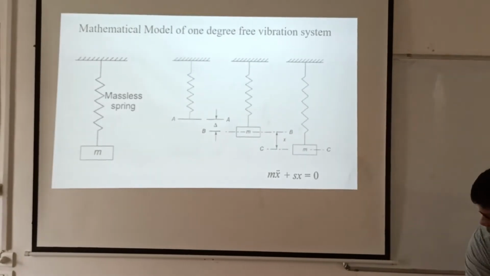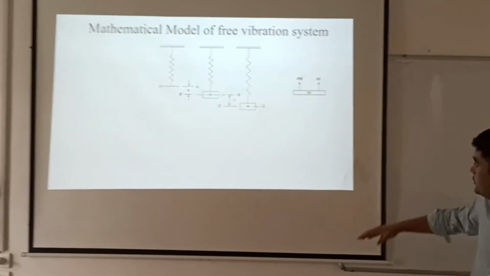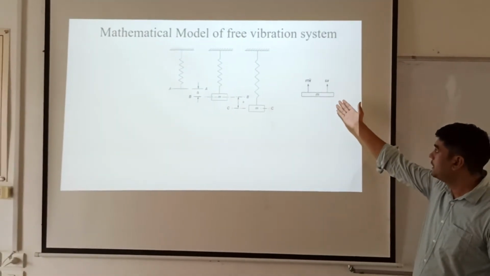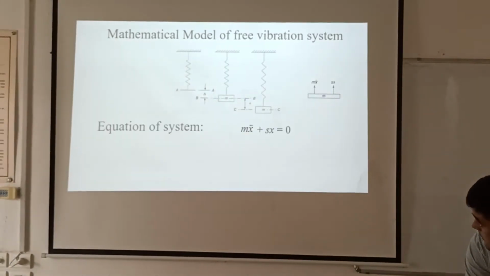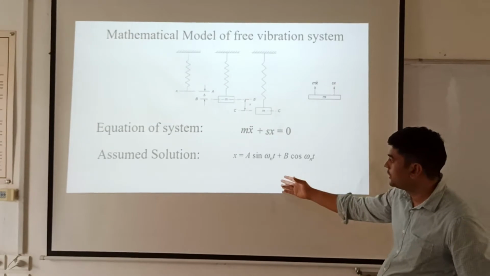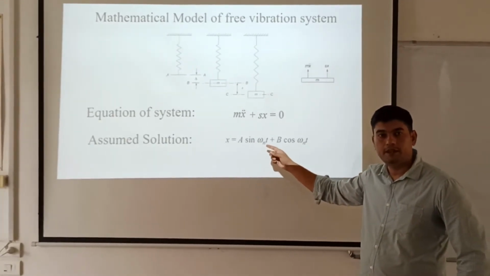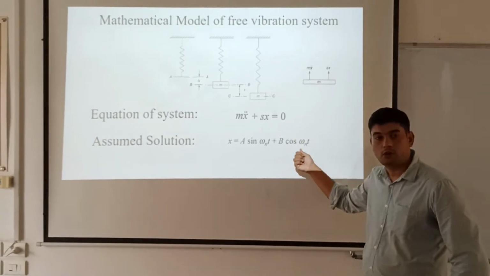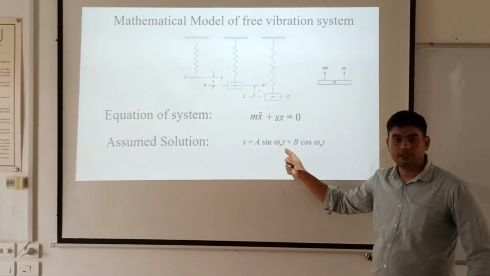Now let us solve this equation of motion of the system. This is the free body diagram where the spring force and the inertia force are depicted onto the system. Let us assume the solution will be simple harmonic in nature: x = A sin(ωn t) plus the cosine component, where ωn is the natural frequency. So A, B and the natural frequency are the unknowns.